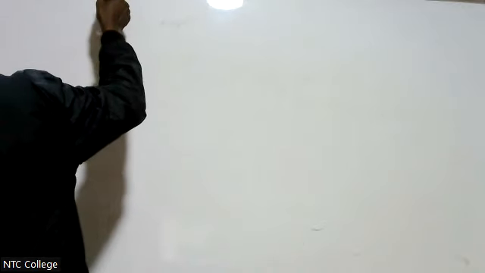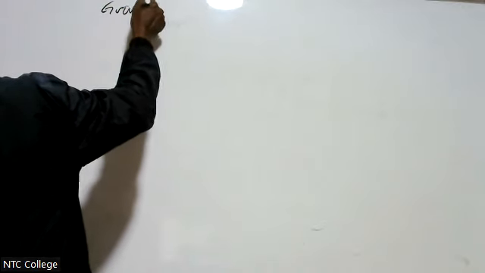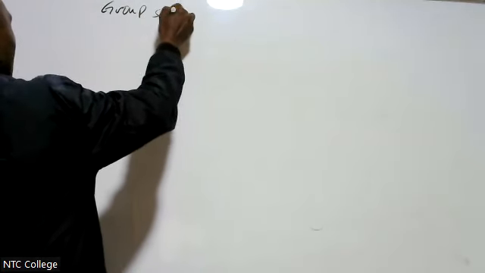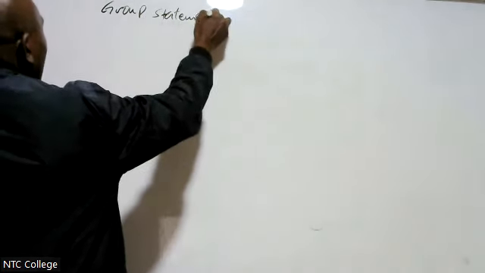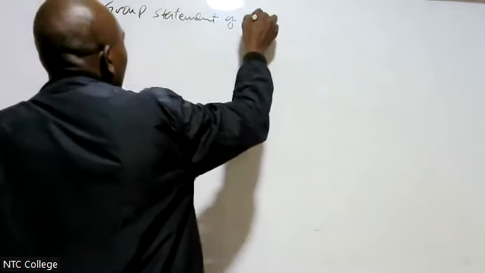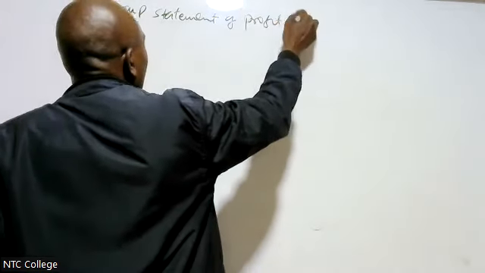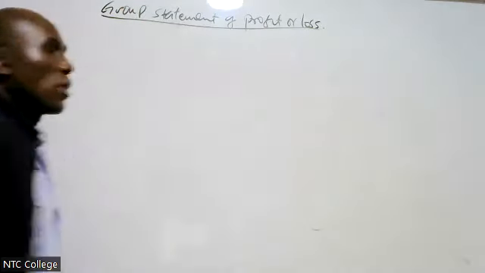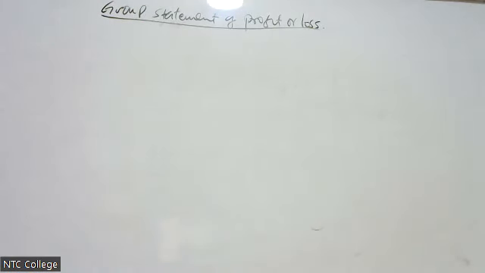Then let's discuss the group income statement, the group statement of profit or loss.